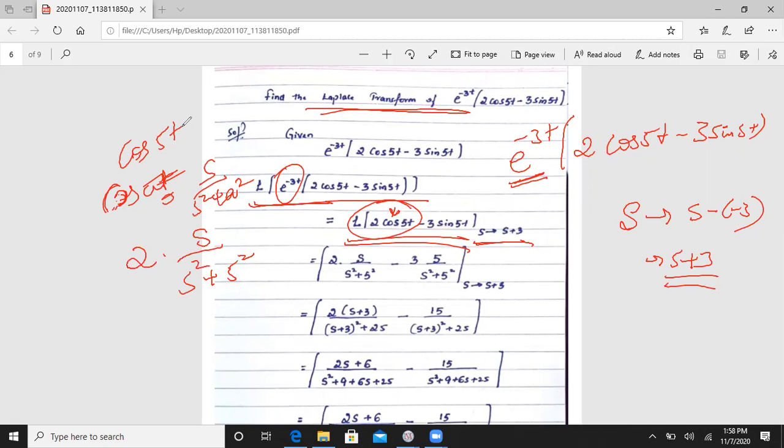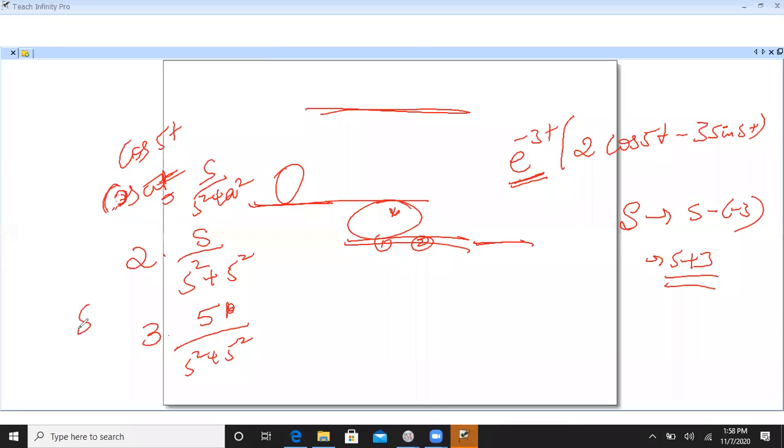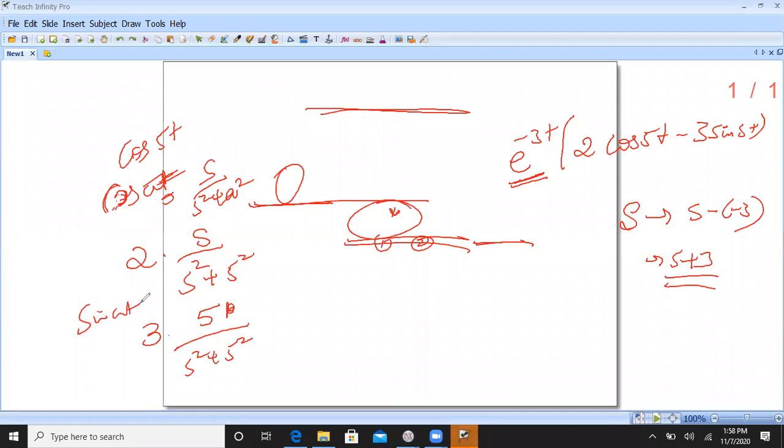second function is 3 into sine function. So Laplace transformation of two functions. It is 3 into Laplace transformation of sine 5t. So sine 5t means 5 divided by, that is 5 divided by s square plus 5 square. In sine function, sine at, your a value is there.